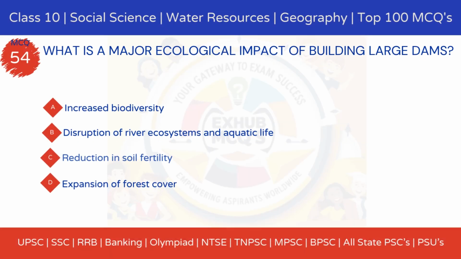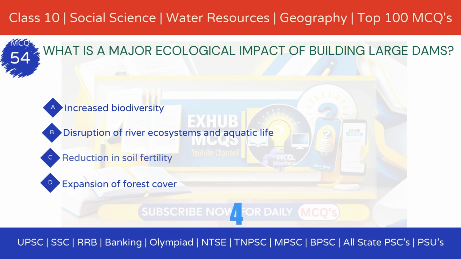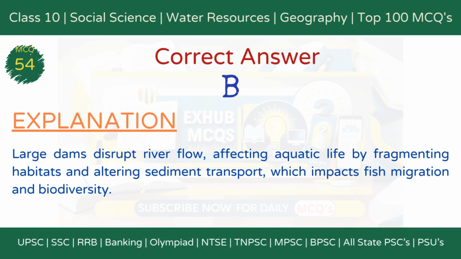MCQ 54. What is a major ecological impact of building large dams? Option A, increased biodiversity. Option B, disruption of river ecosystems and aquatic life. Option C, reduction in soil fertility. Option D, expansion of forest cover. The correct answer is Option B, disruption of river ecosystems and aquatic life. Explanation: Large dams disrupt river flow, affecting aquatic life by fragmenting habitats and altering sediment transport, which impacts fish migration